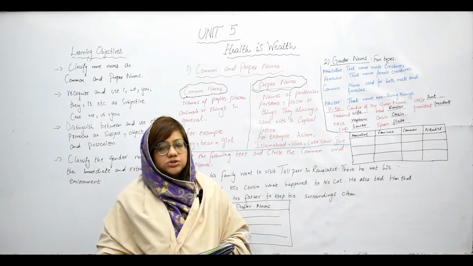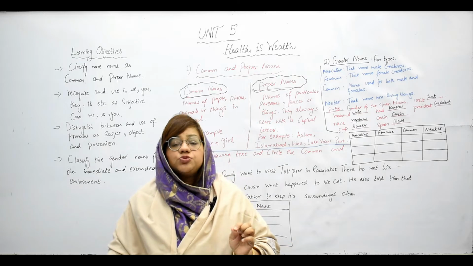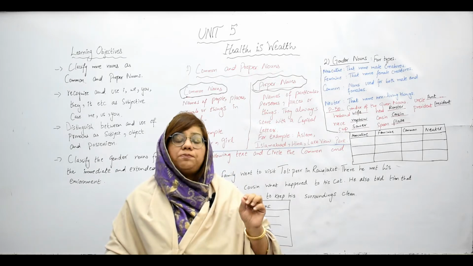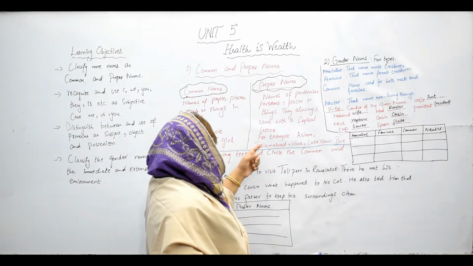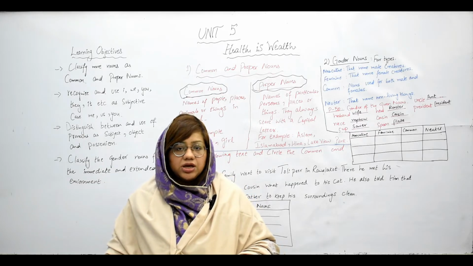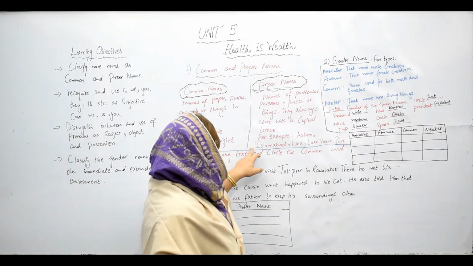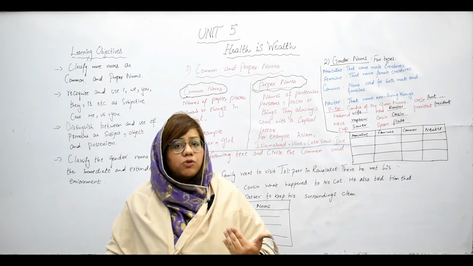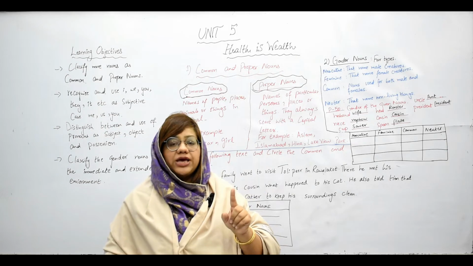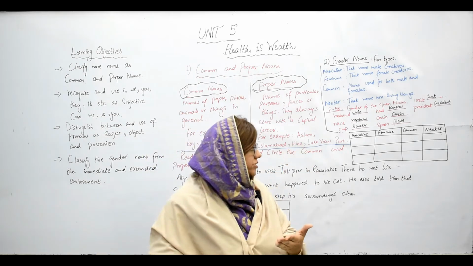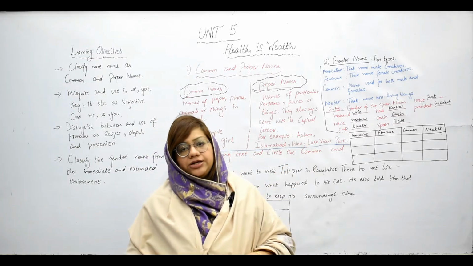Now, what are proper nouns? As you can see, names of a particular person, place, or thing always start with a capital letter. Don't forget, students, proper nouns always come with a capital letter. Aslam is the name of a person and the first letter is always capital. Islamabad is an important city, an important place, so it starts with the I, always a capital letter. Hina is the name of a person. Lakeview Park is the name of a place. So it is always in a capital letter.